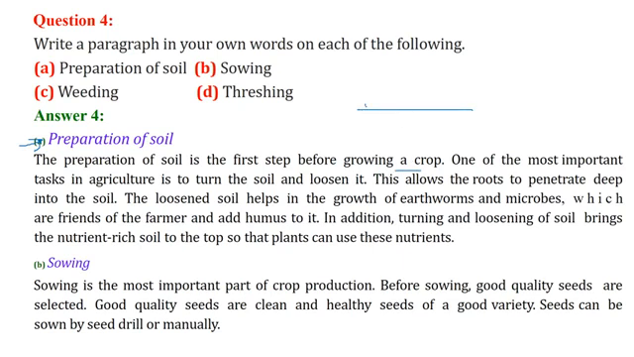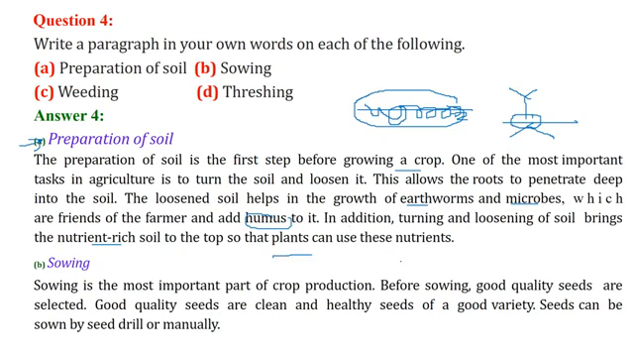We have soil, so we need to turn the soil and then loosen it. Why? Because if we have a plant like this, the roots can penetrate deep into the soil. The loosened soil also helps in the growth of earthworms and microbes, which are our friend, that is farmer's friend, and they add humus to it. Apart from this, turning and loosening of soil brings the nutrient-rich soil to the top, and the plants can use these nutrients.